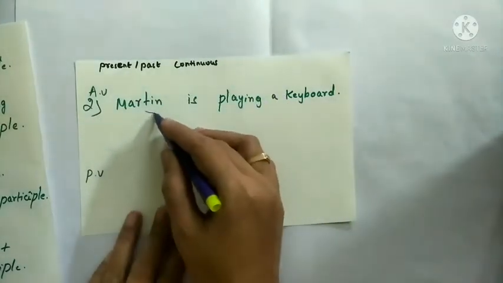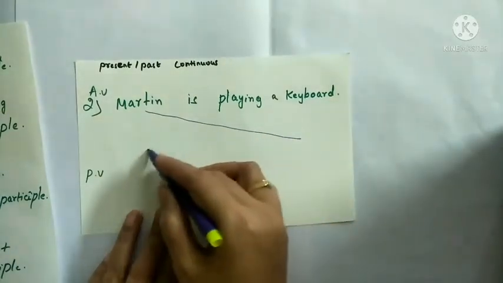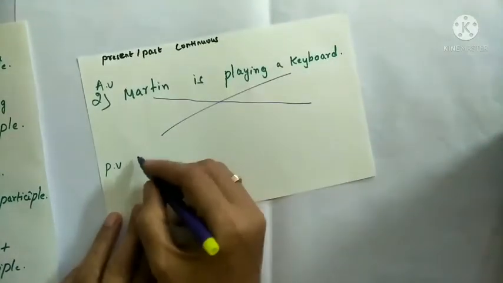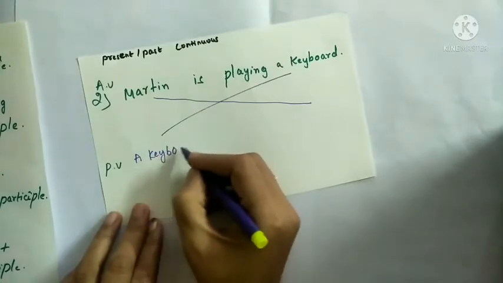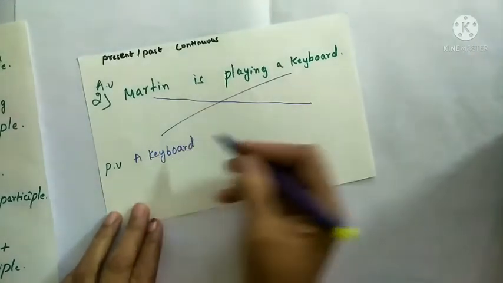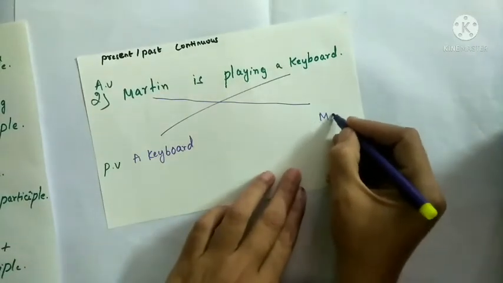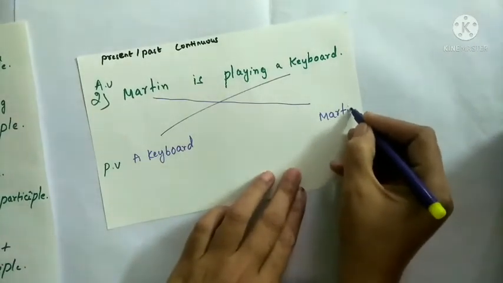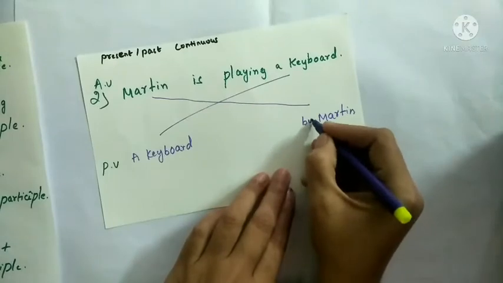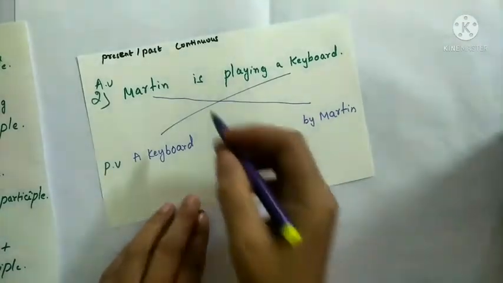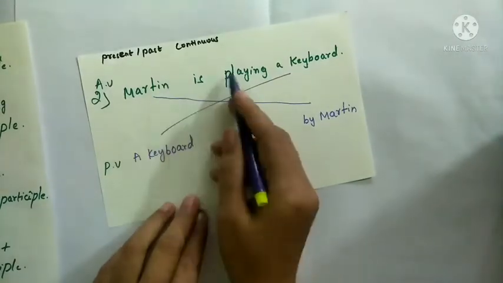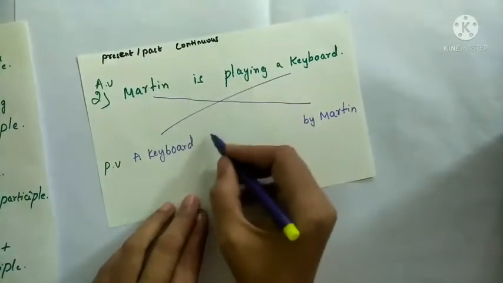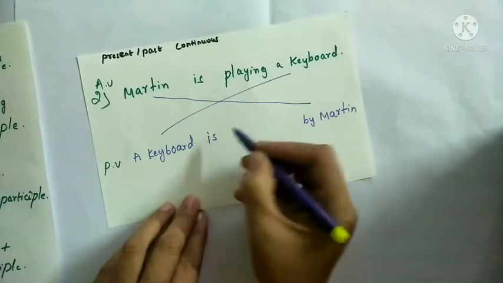As we know, we will change this form like this. A keyboard, Martin by. Agent also we have written. Now the question is already in present continuous tense, so we will write "is" as it is.